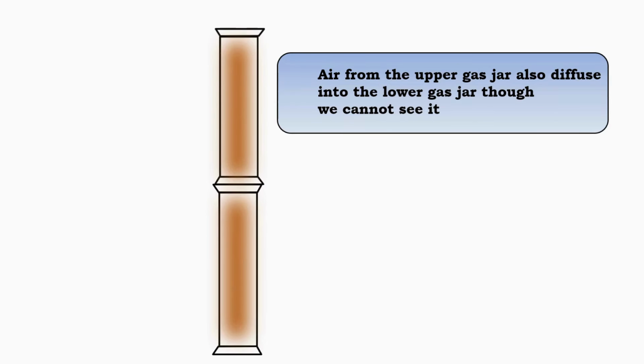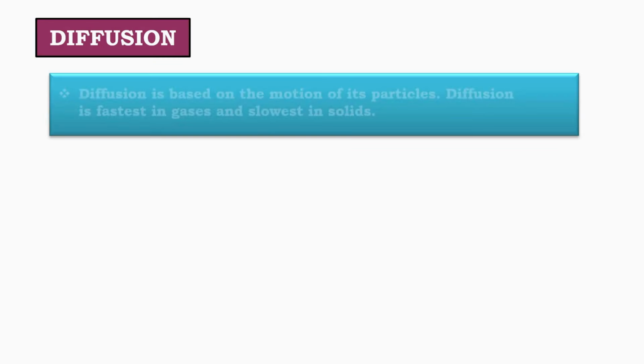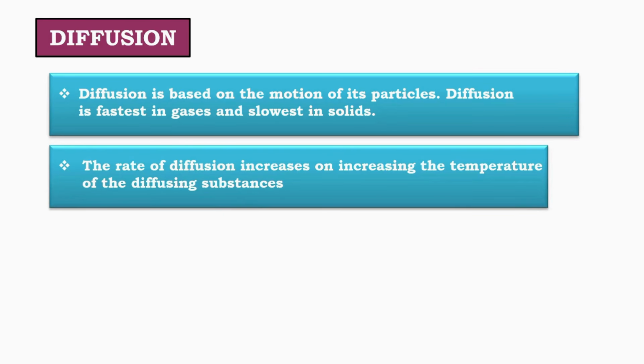Rate of diffusion. Diffusion is based on the motion of particles. It occurs faster in gases and slower in solids. As the temperature increases, the rate of diffusion also increases, making particles move more rapidly and spread quicker. Diffusion is the process where particles move from an area of higher concentration to an area of lower concentration. The movement of particles is influenced by temperature, and in gases, this process happens at a faster rate compared to solids.